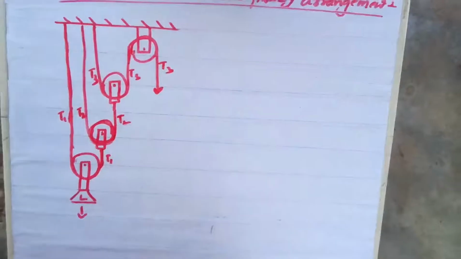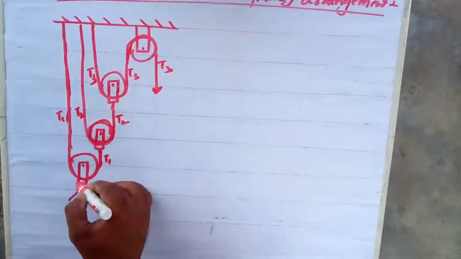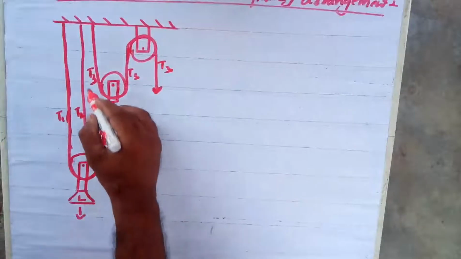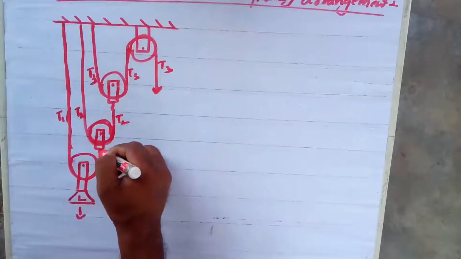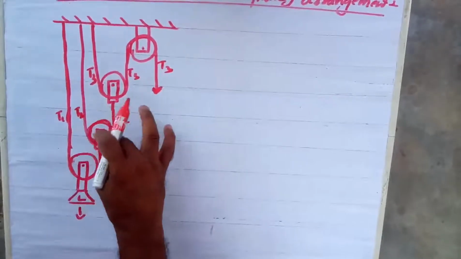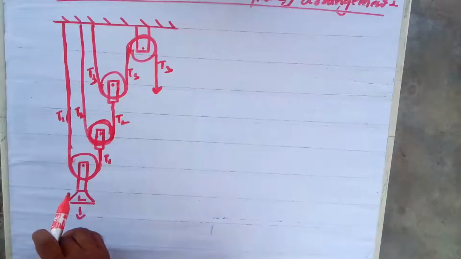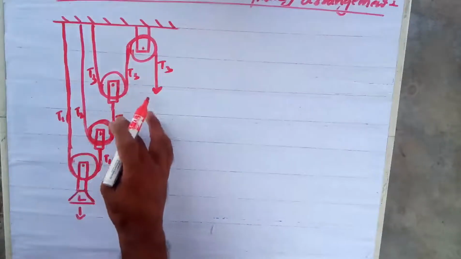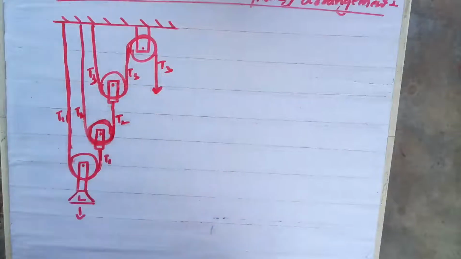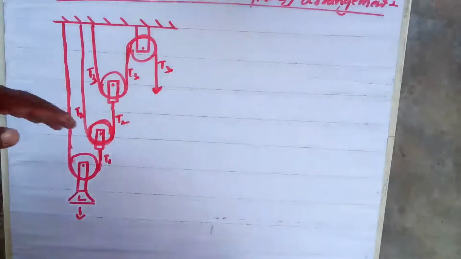Tension changes means, just imagine this string is lifting this whole load L, but this string is not lifting the whole load, but half or part of this load is lifted by this string. That's why the tension changes. Are you clear now? Similarly, go on. This string is lifting this tension, not the full load or full tension. Meantime, it will be clear.